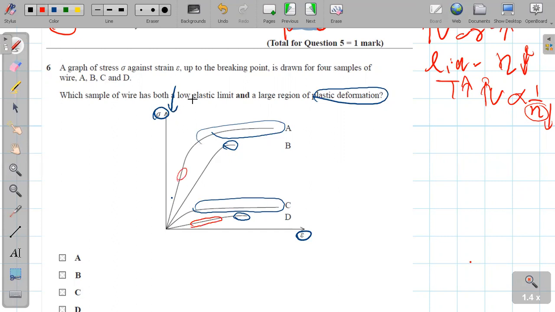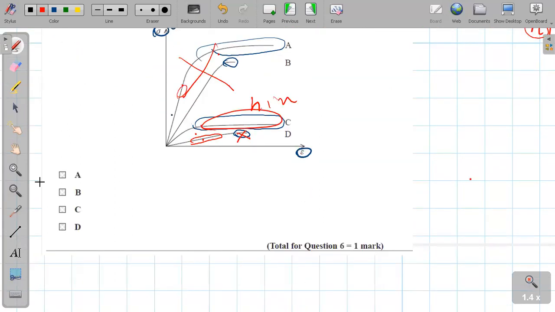Low elastic limit means both of them have a low elastic limit, while these two have a really high elastic limit. So how do we eliminate? This one has a very low plastic deformation, and this one has a high plastic deformation in this region. So definitely the answer is C.